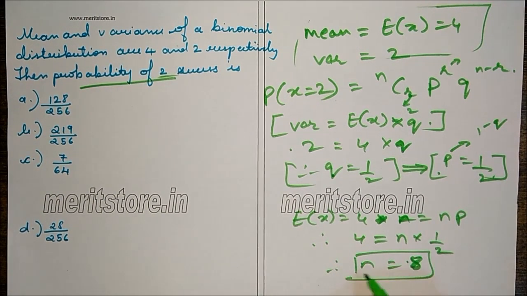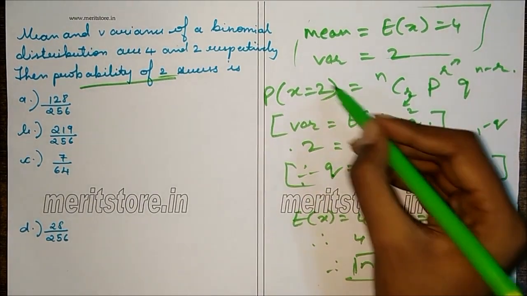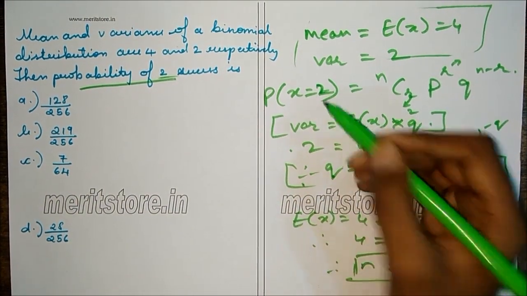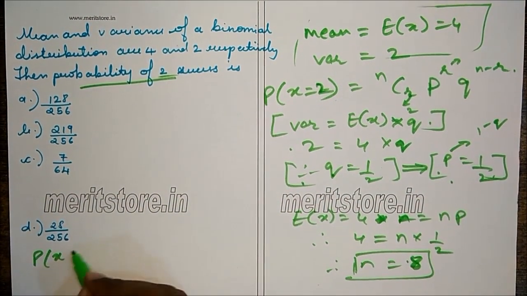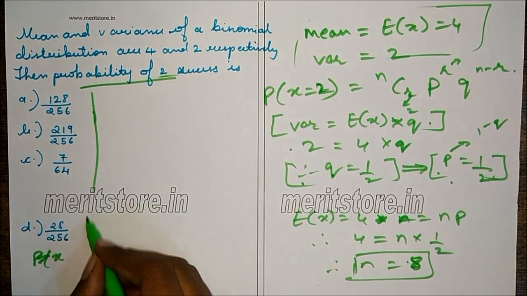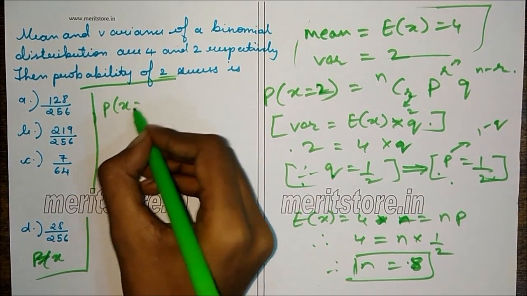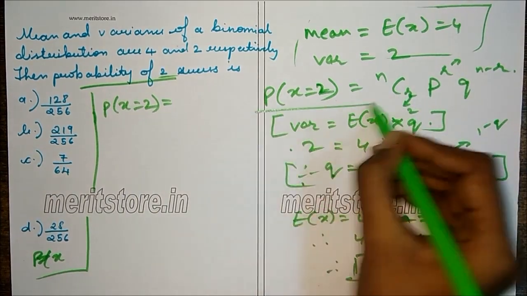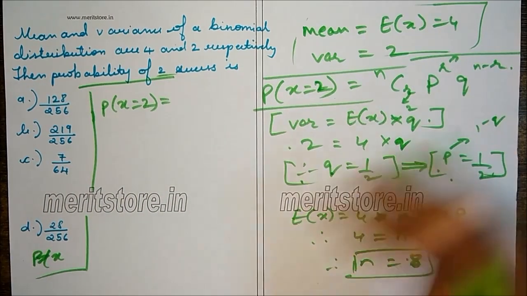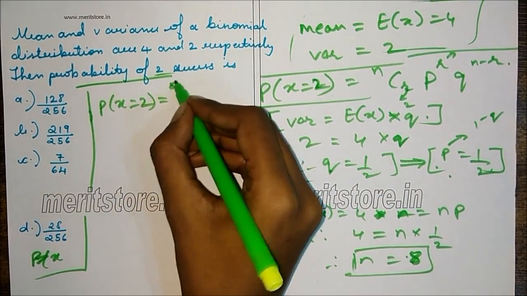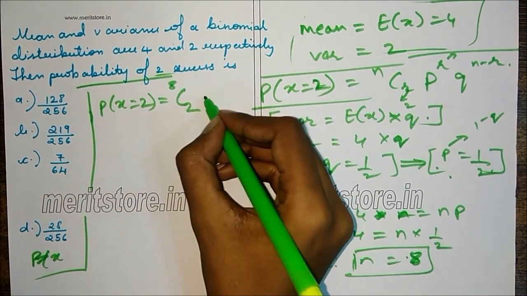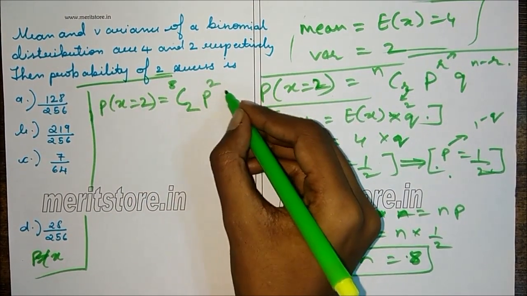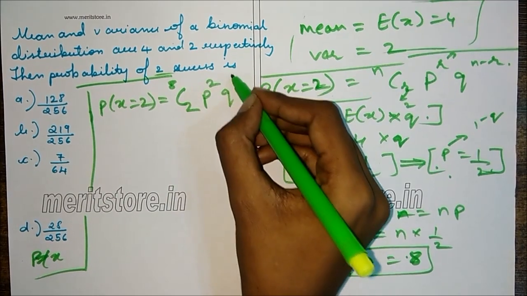So we have n, we have P, we have Q, and we also know r. So we'll find P of X equals 2. So P of X equals 2 is equal to nCr, that is 8C, r is 2, P raised to r, that is 2, into Q raised to n minus r, that is 8 minus 2.